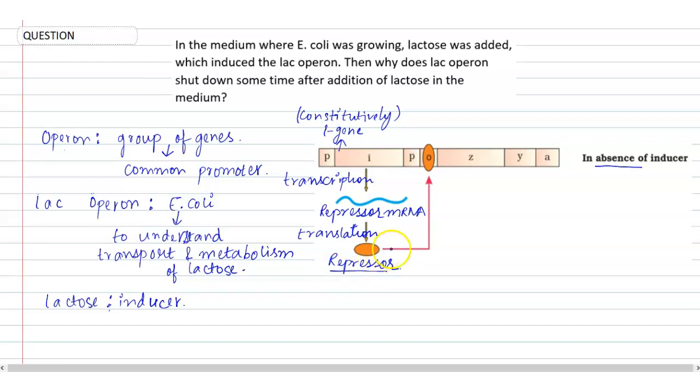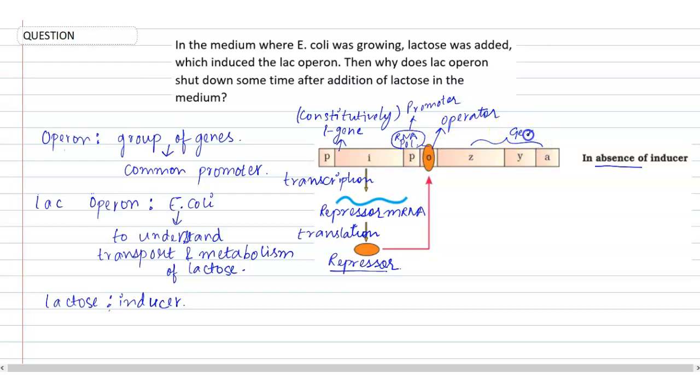How? This repressor will go and bind to the operator region of the operon, and because the repressor is bound to the operator, the RNA polymerase, which will bind to this particular promoter region, will now have no access to these particular genes.